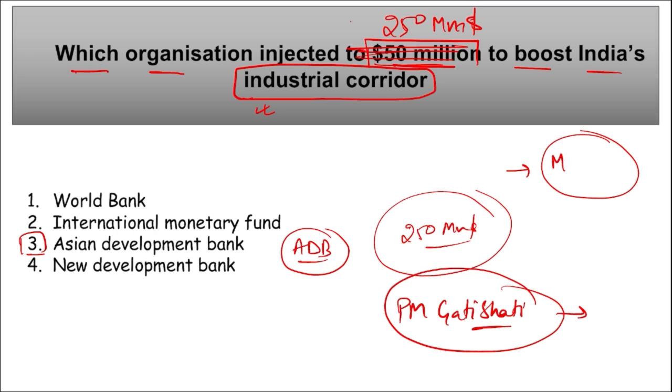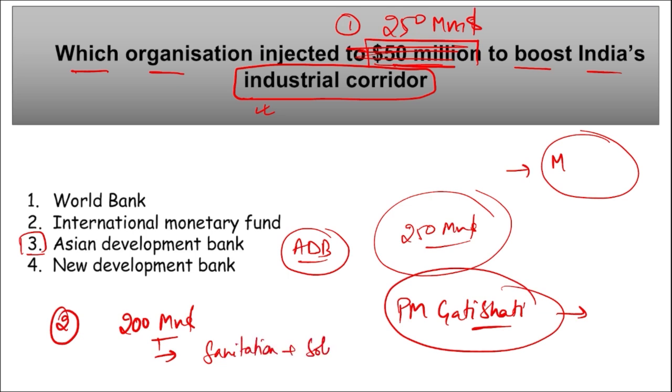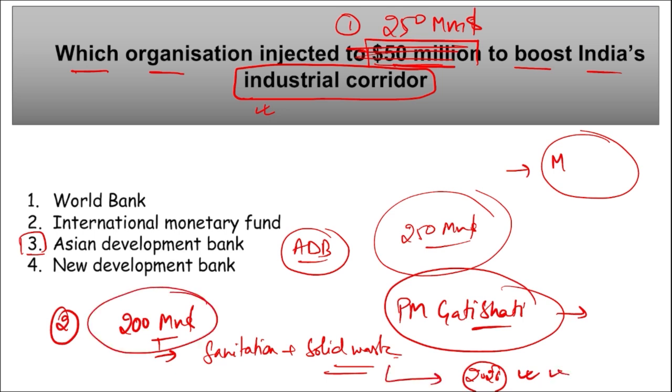Also, apart from this is your first investment. Second investment, remember they invested $200 million, and it is to improve the sanitation facilities in India. Improve the sanitation and solid waste management facilities in India. Also, we know that India's mission is Swachh Bharat Mission, that is Urban 2.0, to make cities garbage free by 2026. This is the target of the government of India. So this is also important. Under this only, this $200 million will be injected.